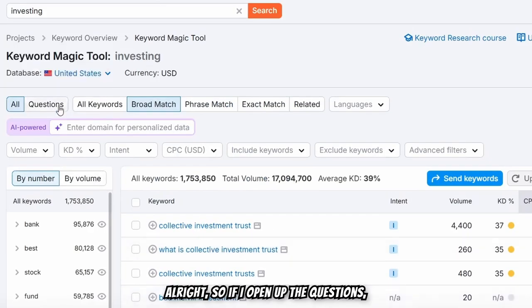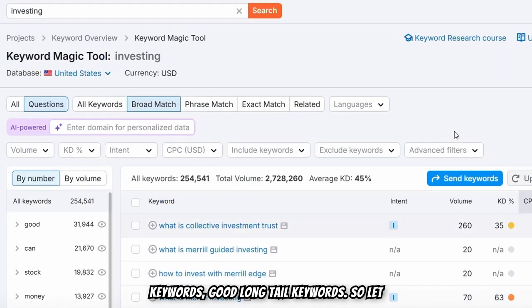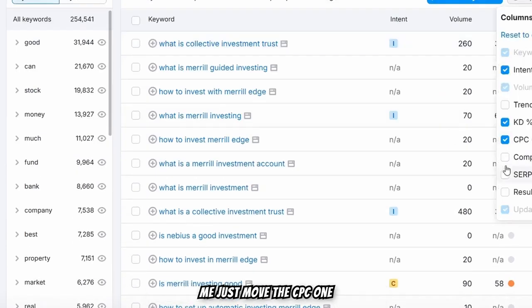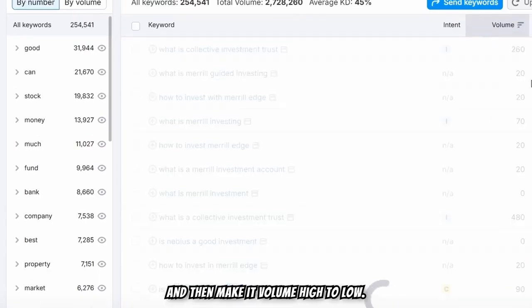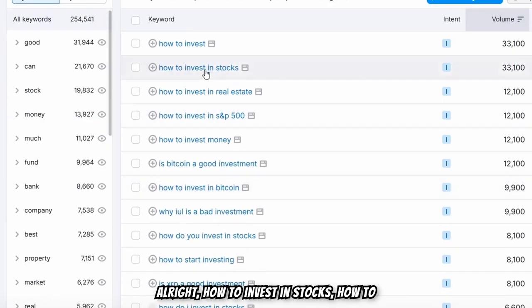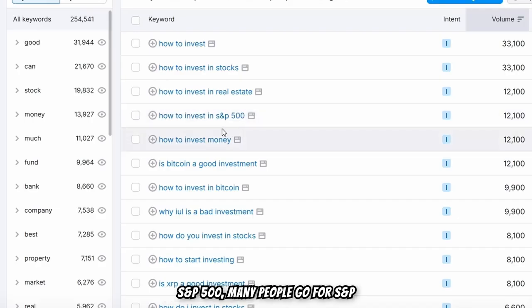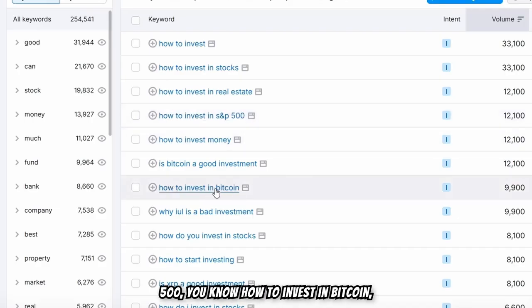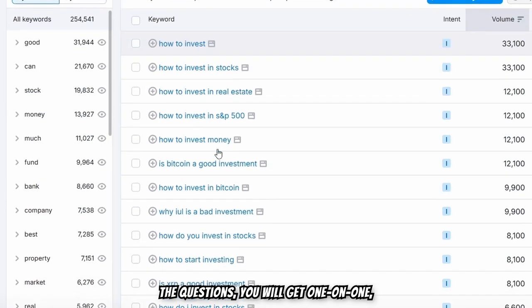All right, so if I open up the questions, you can find really good long tail keywords. Let me just remove the CPC one and then make it volume high to low. All right, how to invest in stocks, how to invest in real estate, how to invest in S&P 500. Many people go for S&P 500. You can also how to invest in Bitcoin, right? So these are like, why IUL is a bad investment, right? If you go to the questions, you will get one-on-one